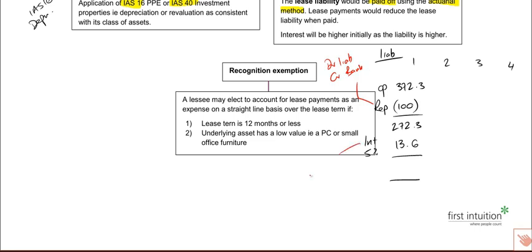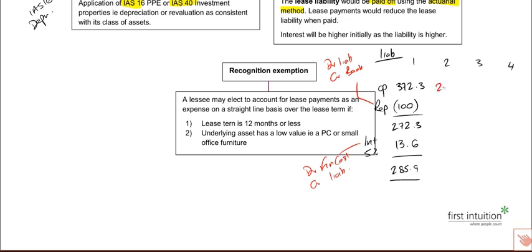And with the interest, we'll be debiting finance costs and crediting the liability, making the liability bigger every single year. So our closing balance then would be 285.9, I think. That would be our next year's opening balance.